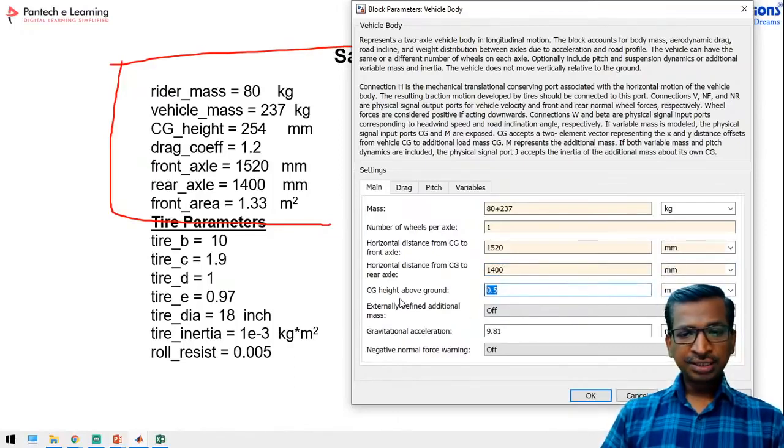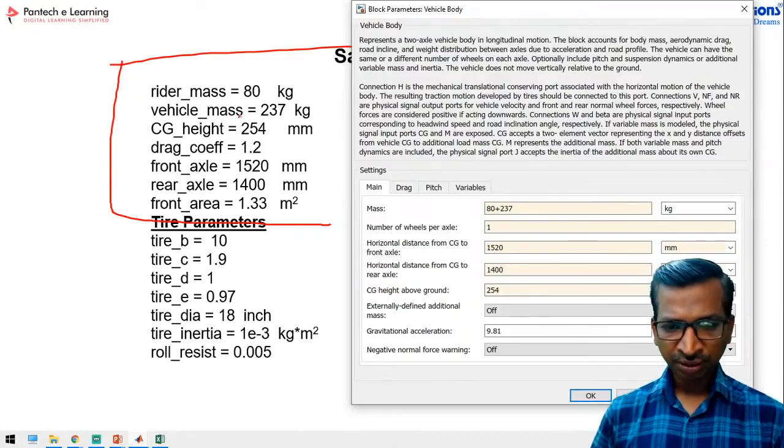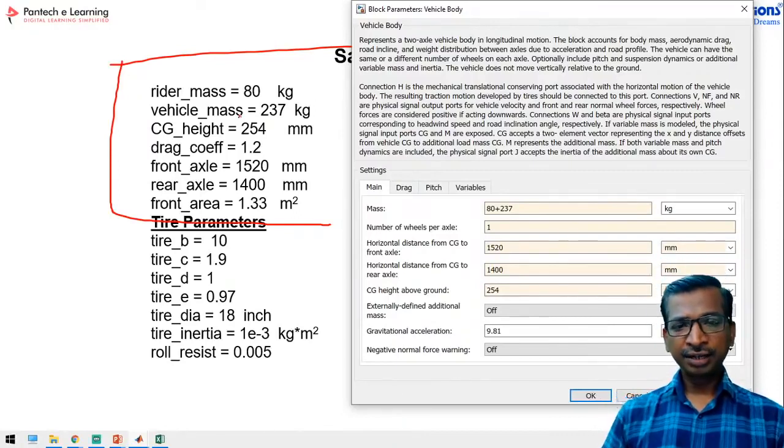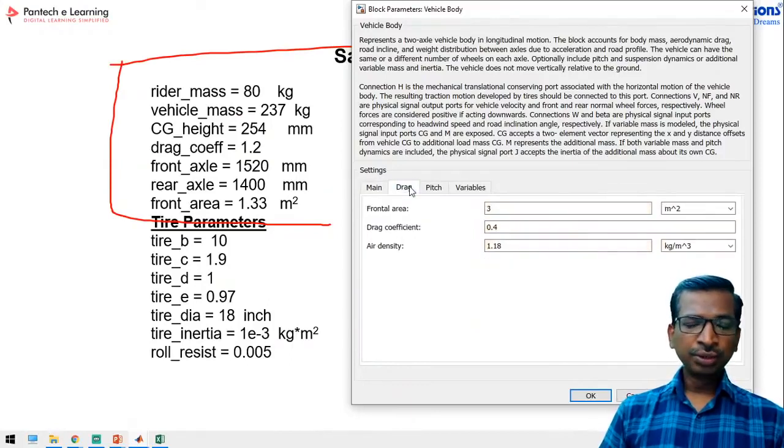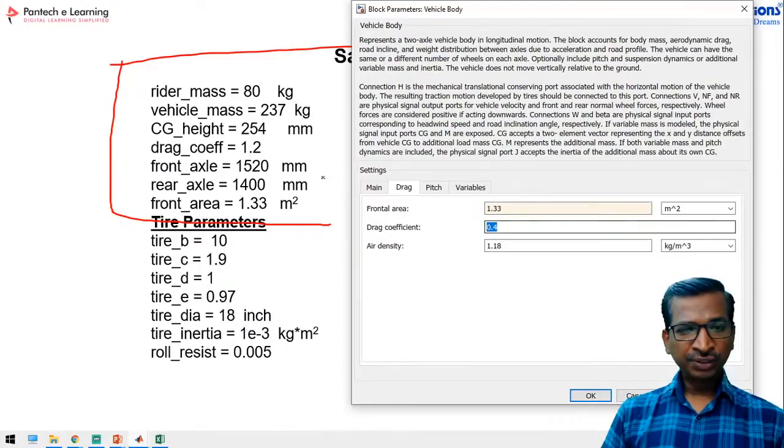And CG height above the ground. CG height above the ground is 254 mm. So this data actually I took from the MATLAB example. So similarly, you can use it for your application. And drag coefficient. So here actually, as per the previous slide, we have given some typical value, so you can use it for our application. And the front area is 1.33 meters square,